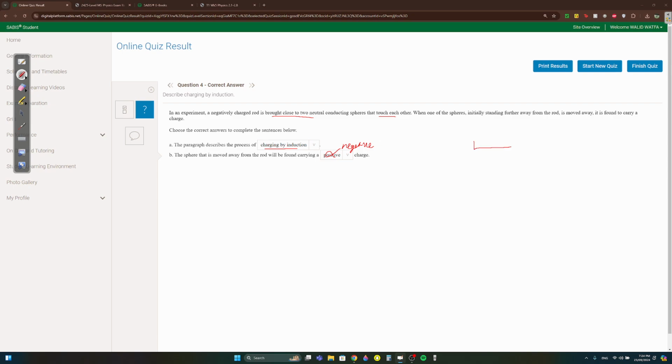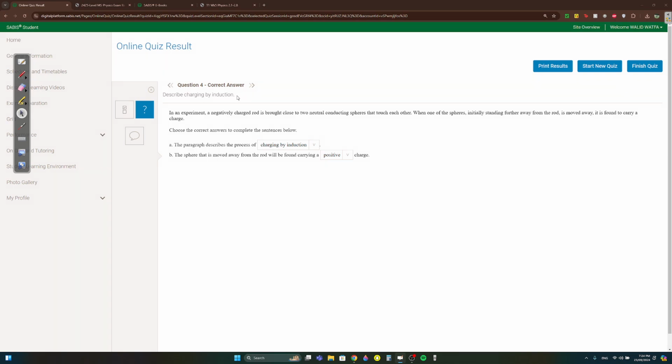Why? Here's what they have: a negatively charged rod and these spheres, which are touching. The negatively charged rod will attract the positive. If this is attracting the positive, what's left here is going to be negative. What they did is they took this one that's further away and put it on the side. So this one should be negative, but I don't know why they put positive.